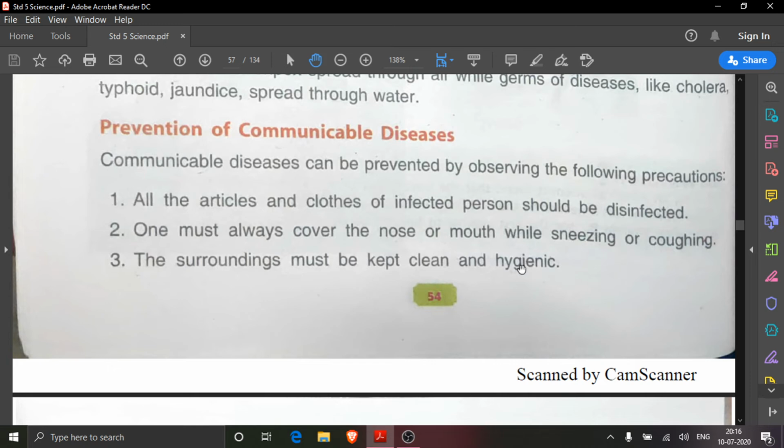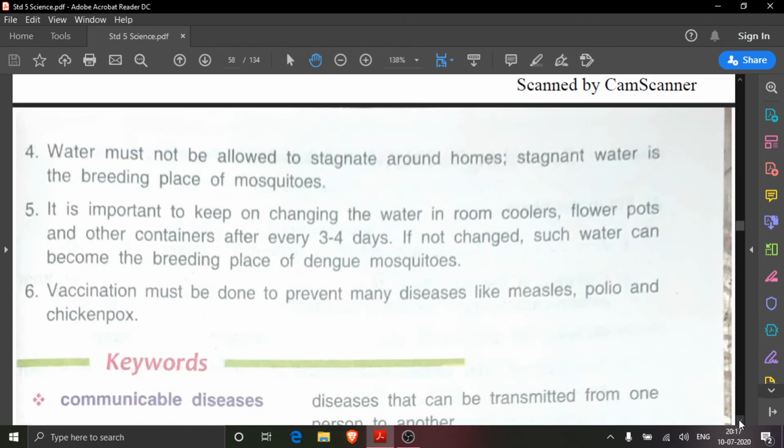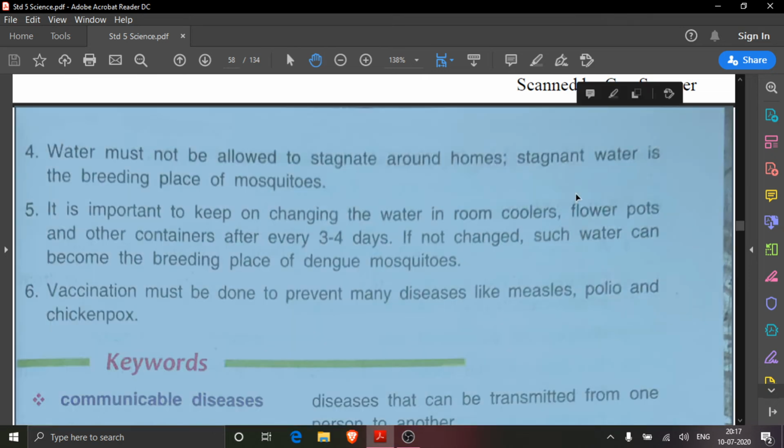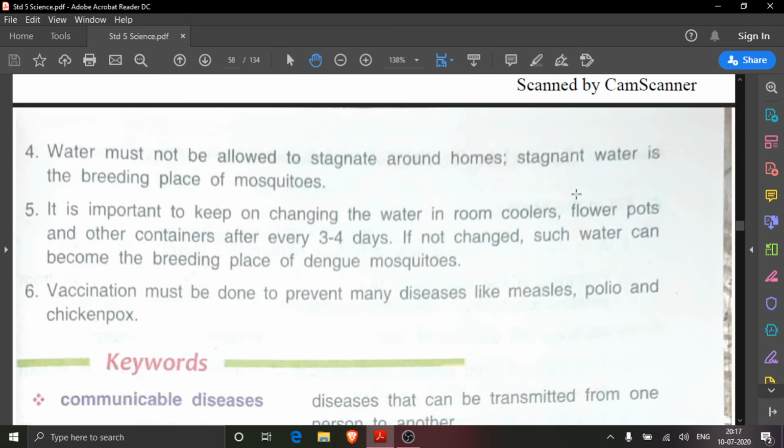Our area should be clean and hygienic so that germs-free mosquitoes will not come there. The next is, water must not be allowed to stagnate around homes. Why must water not be allowed to stagnate around homes? Because stagnant water is the breeding place of mosquitoes. If water is around our homes, then mosquitoes will be there. And we all know, due to the bite of mosquitoes, which type of diseases are there?